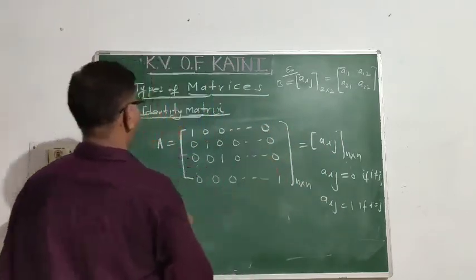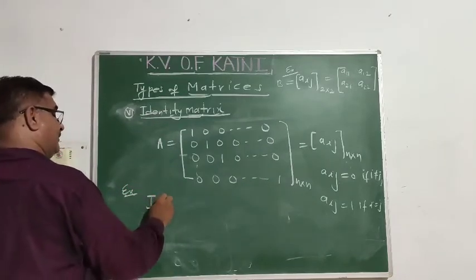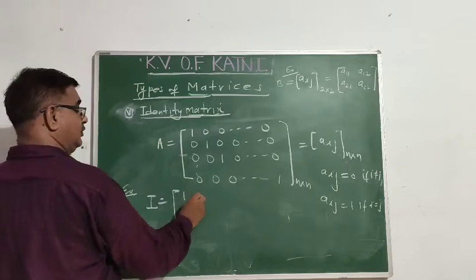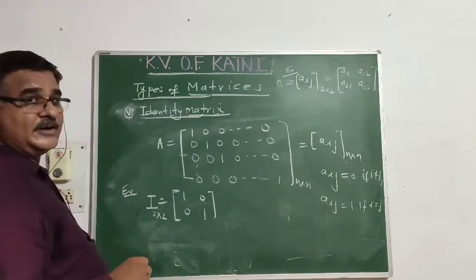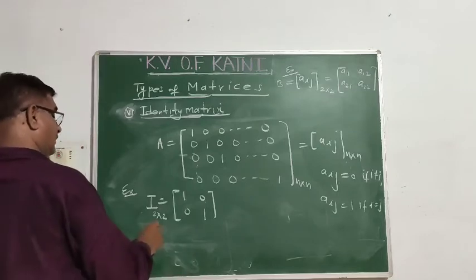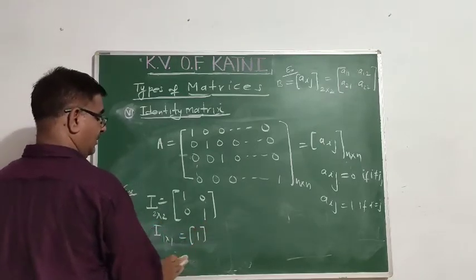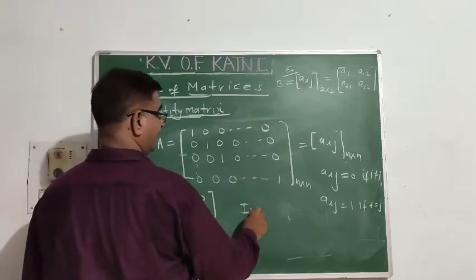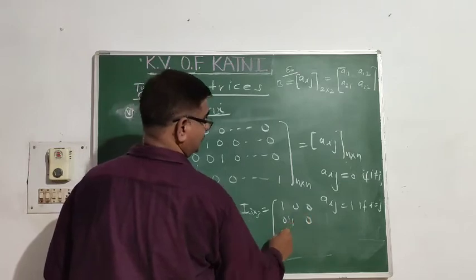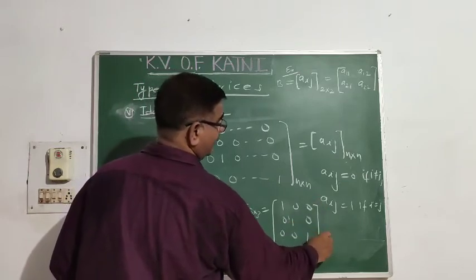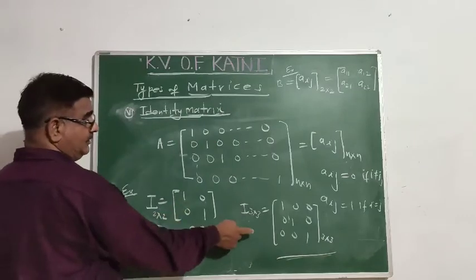This is also a very useful matrix denoted with I. 1 0 0 1, 2 cross 2. 1 cross 1 का क्या होगा? Only 1. 3 cross 3: 1 0 0, 0 1 0, 0 0 1. Its order is 3 cross 3. 2 cross 2 का identity matrix, 1 cross 1, 3 cross 3, and so on.